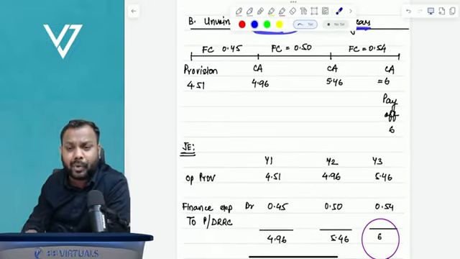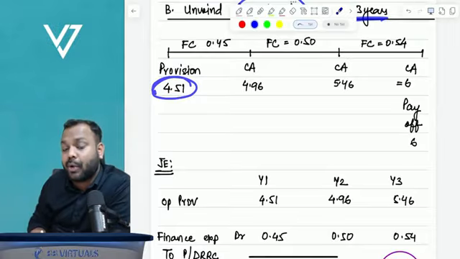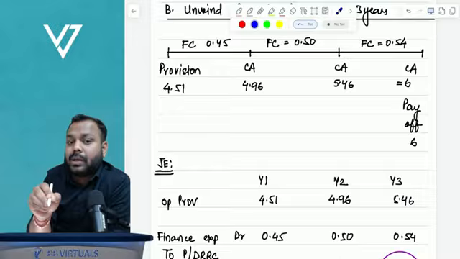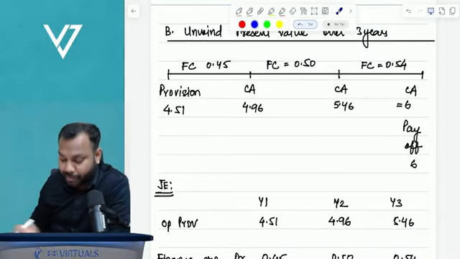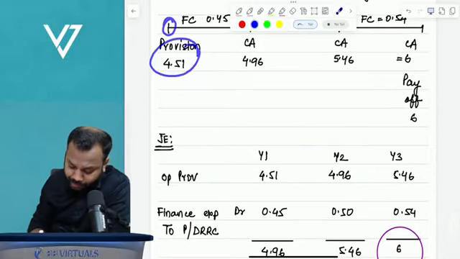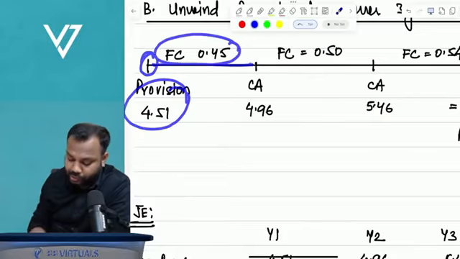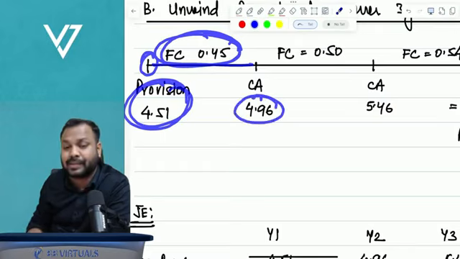So what is the provision that you have recorded here? 4.51. How to unwind? So unwind using the same rate which you used to compute the present value. So what was the rate? 10%. So what is the opening provision here? 4.51. So what is the finance cost here? 0.45. So what is the liability? 4.51 plus 0.45 is 4.96.